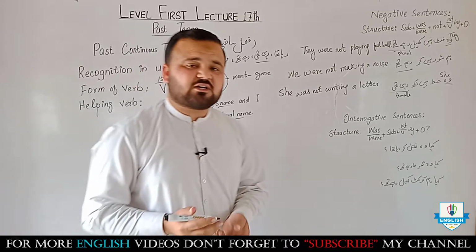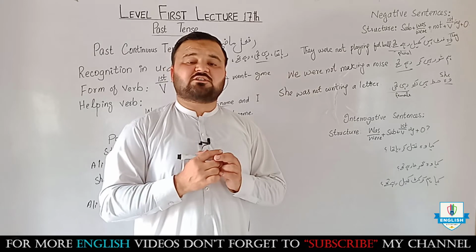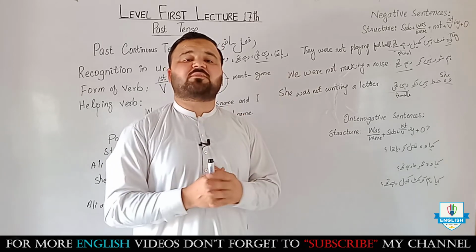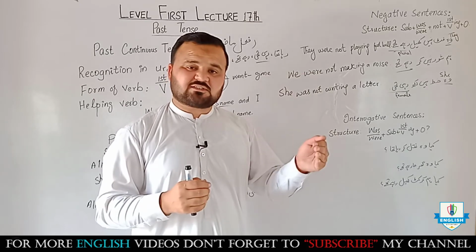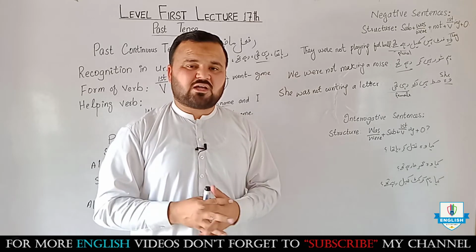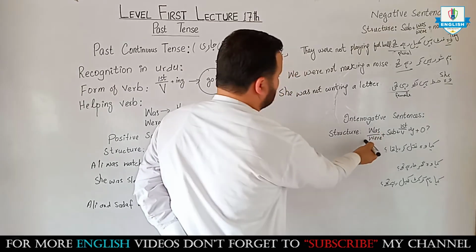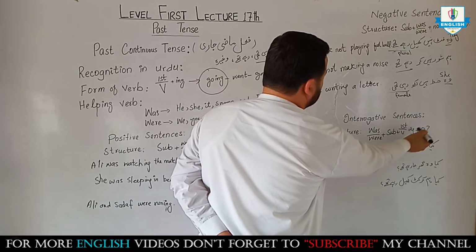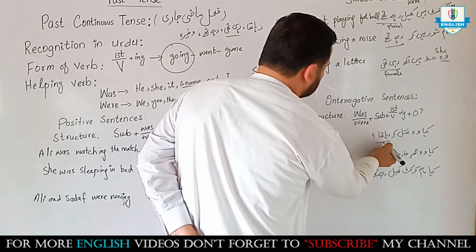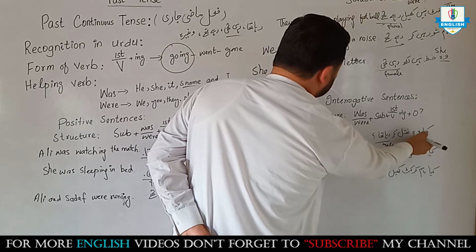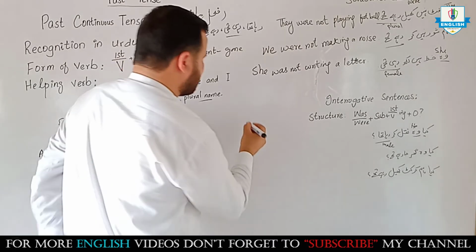Now coming toward the interrogative sentences, I told you the interrogative are those sentences when there is a question, and for interrogative we will put the helping verb of the sentence in the front of the structure. अगर sentence के start में हम helping verb को डालते हैं तो वो हमारे साथ interrogative बन जाते हैं। Look at the structure: was verb plus subject plus first form of verb ing plus object. क्या वो नकल कर रहा था, it is a man. For this we will use he, he के साथ हम was लगाते हैं, तो was को आगे करेंगे, was,